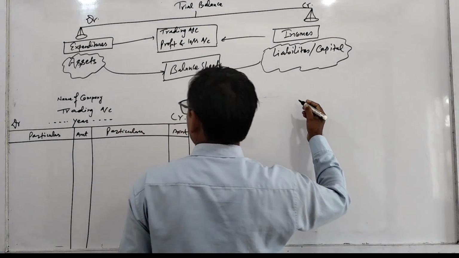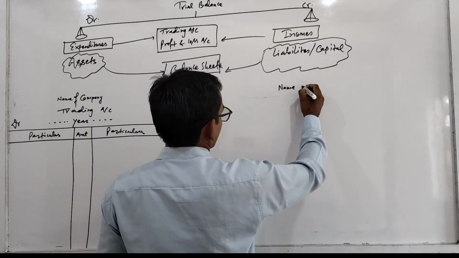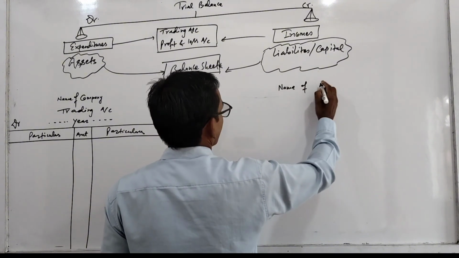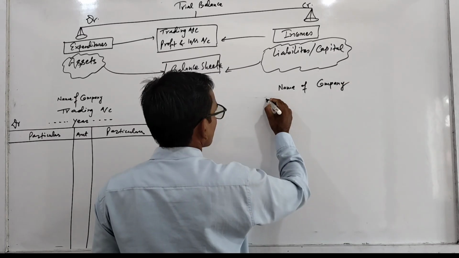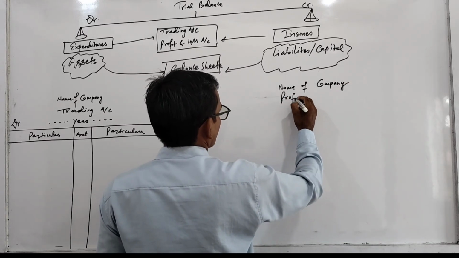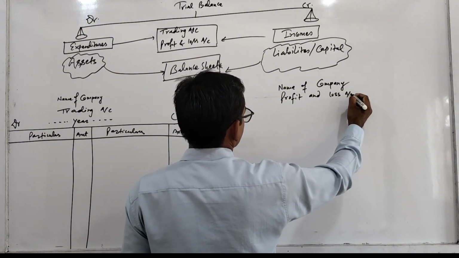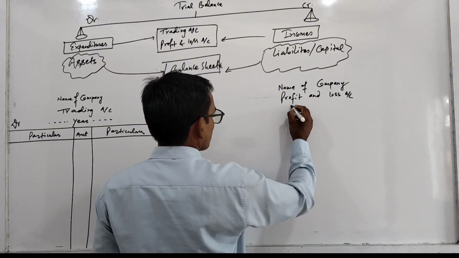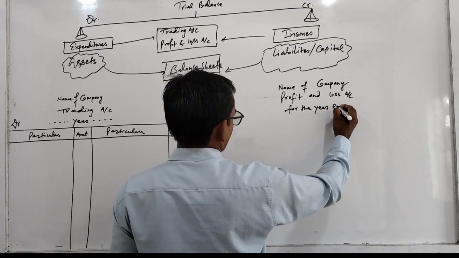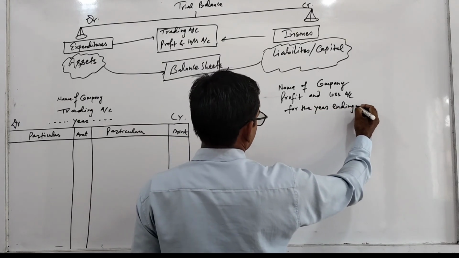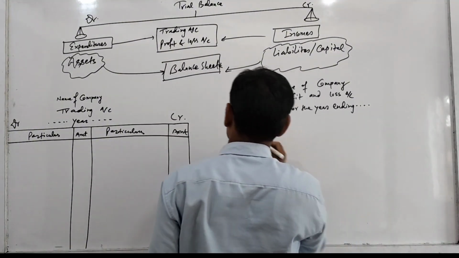Similarly, you have to make another format for the profit and loss account. For this purpose also you have to write the name of the company, profit and loss account for the year ending. The date is given, you have to mention the date here.